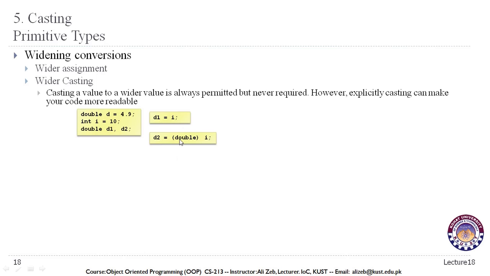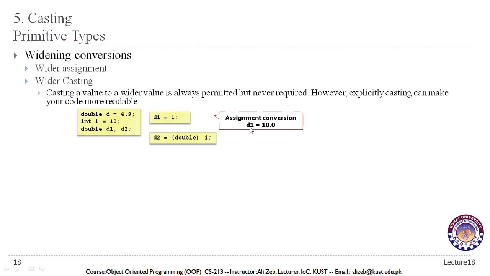Both of these will work because this is a wider casting where we are assigning a smaller value to a larger value, so we are increasing the capacity of this narrow data type to something that can store more detail. That is why it is allowed without any explicit conversion. And if we do want to explicitly tell the compiler that we are converting, then for the sake of readability we can do this, but it is not required. It is permitted without explicit conversion.